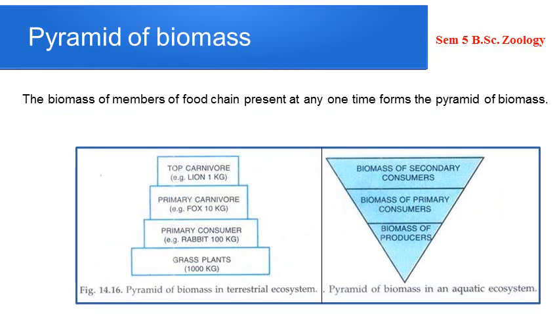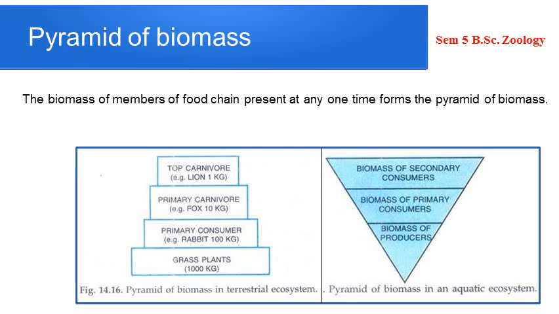Okay. Now next one is pyramid of biomass. So what is biomass actually? Biomass is the total weight of dry matter present in the ecosystem at any specific time. So it is only the dry mass, keeping out all the other content. So you dry it, take the weight. So that is a dry mass.